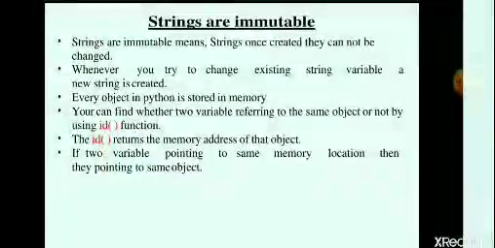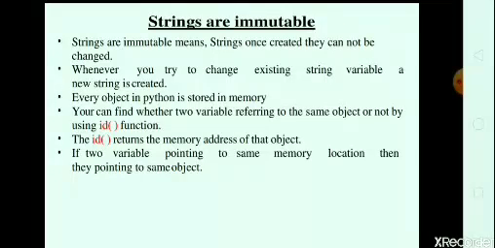Next point is that strings are immutable. Immutable means there is no kind of change that occurs after declaring a particular string. Whenever we declare a string, after that we cannot change that string. So strings are immutable means a string once created cannot be changed. Whenever you try to change an existing string variable, a new string is created. When we want to change a declared string, it is not possible because a string is immutable. Immutable means no kind of change occurs in the particular string.